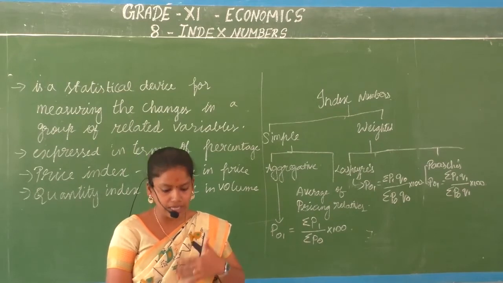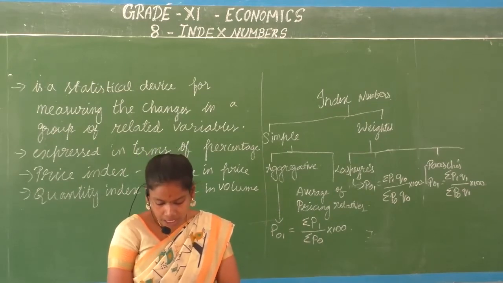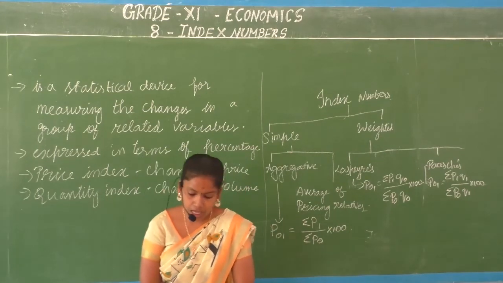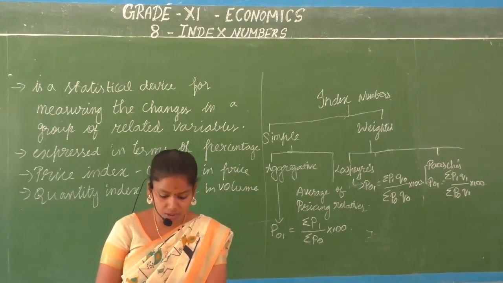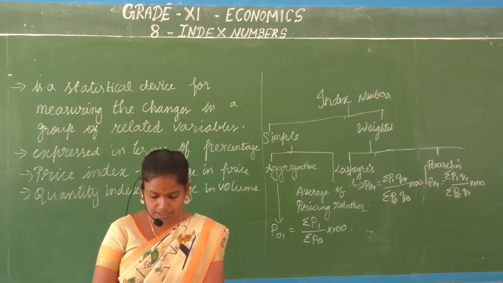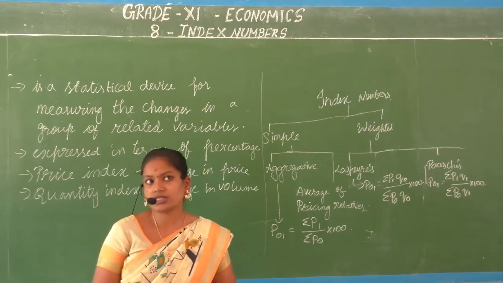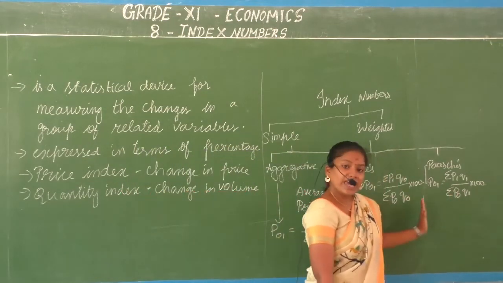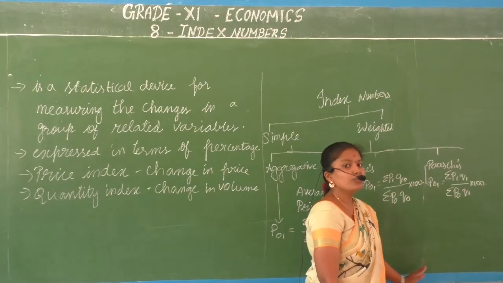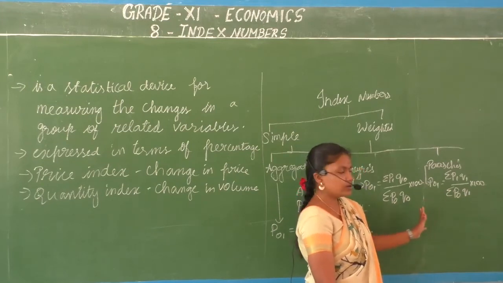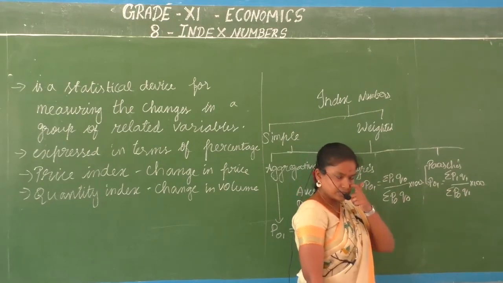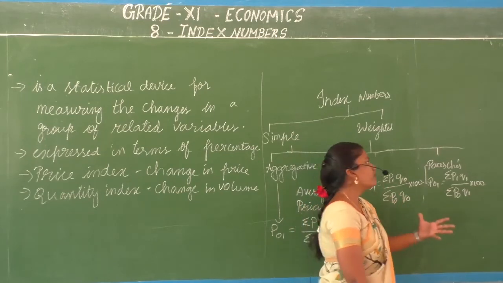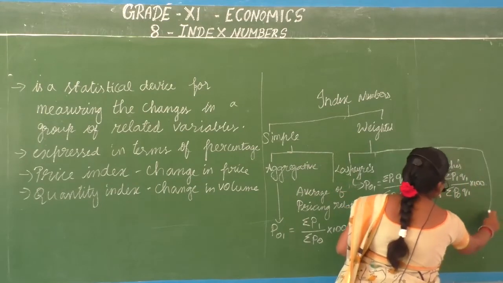In the Paasche method, the current period basket of commodities is considered consumed in the base period. Then what would be the change? We refer to the current period quantities at base period prices. But the more reliable method is found to be Fisher's method.